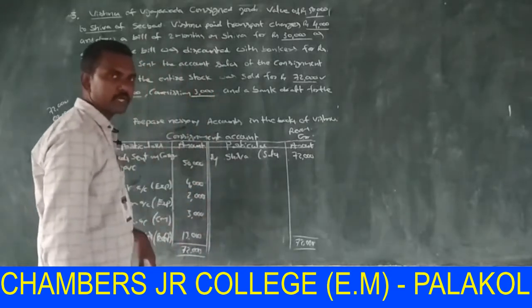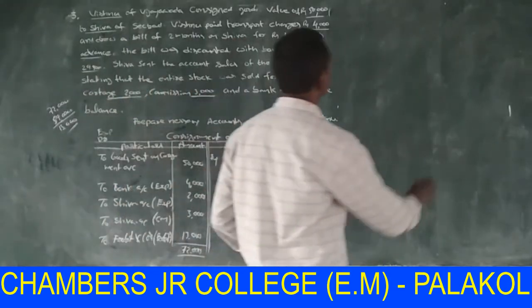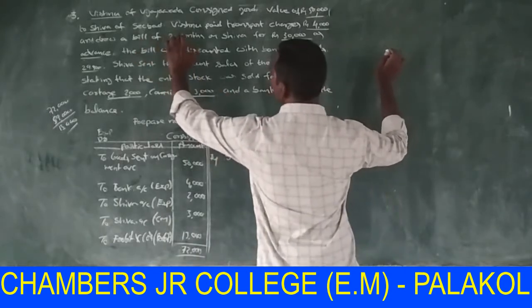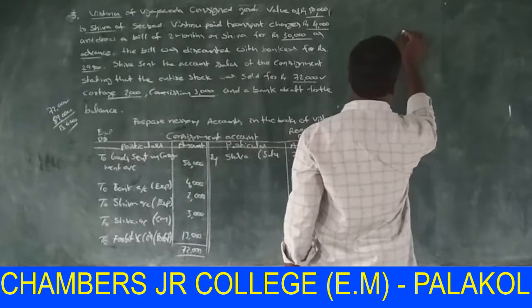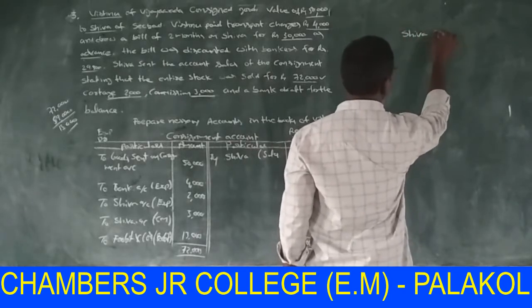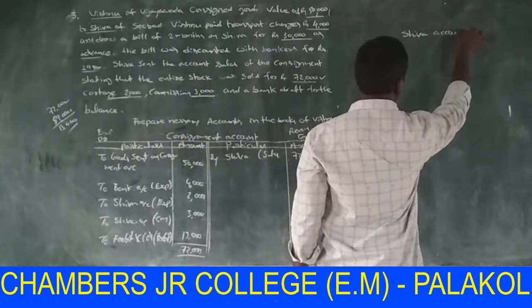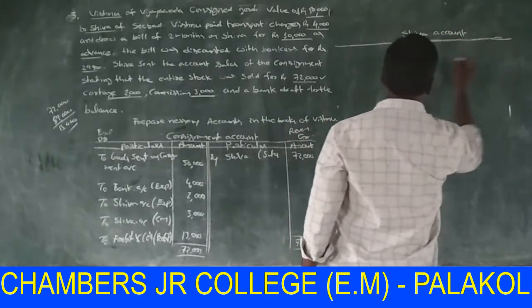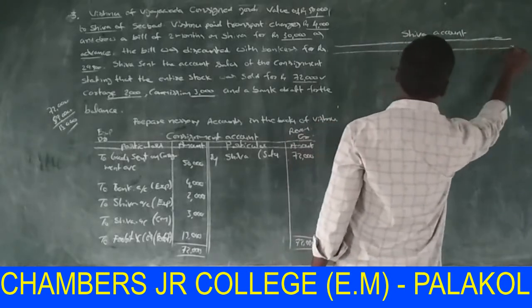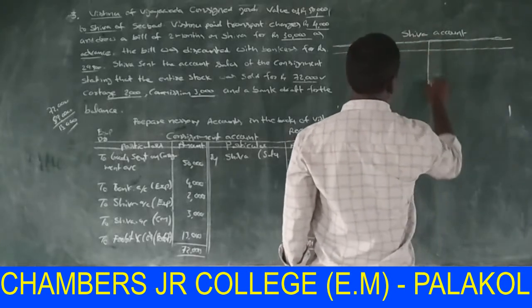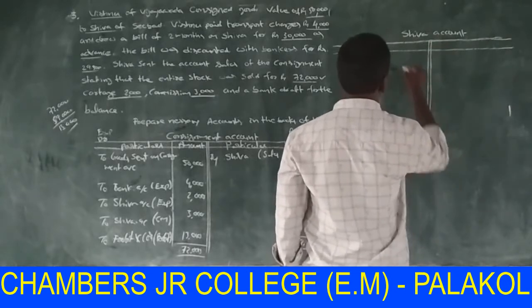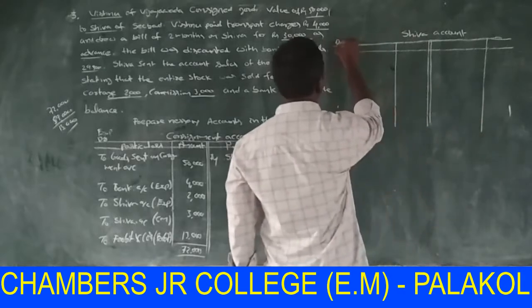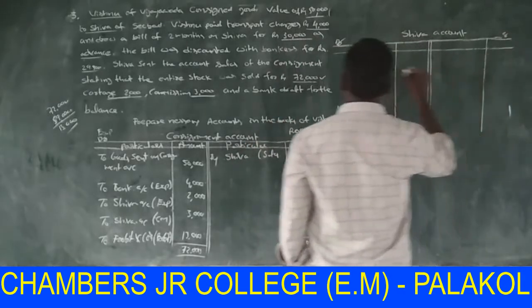After preparing consignment account, now you prepare the consignee account, that is Shiva account. Debit, credit.